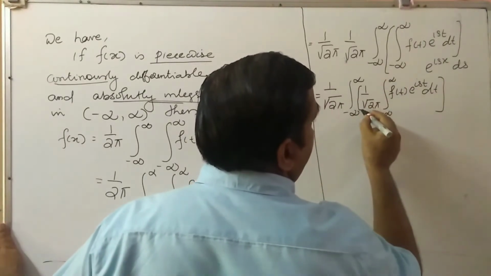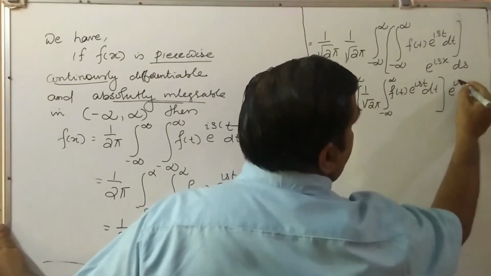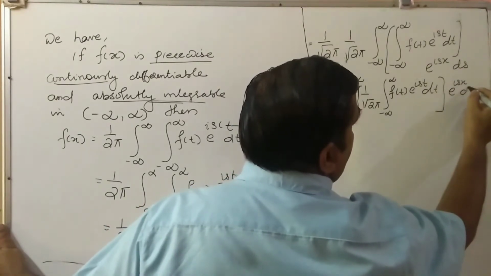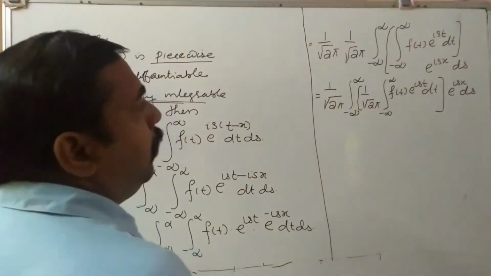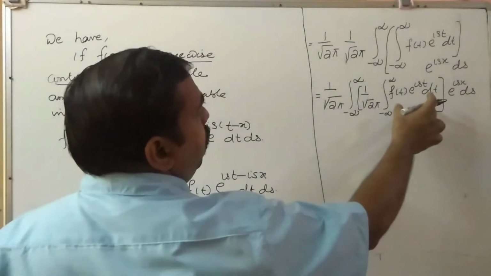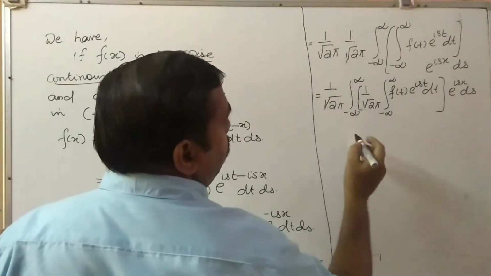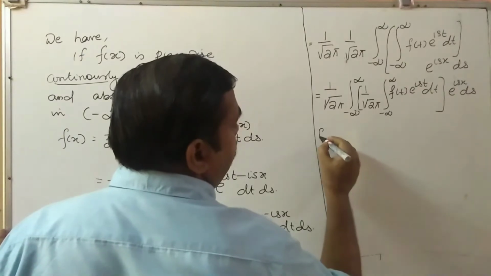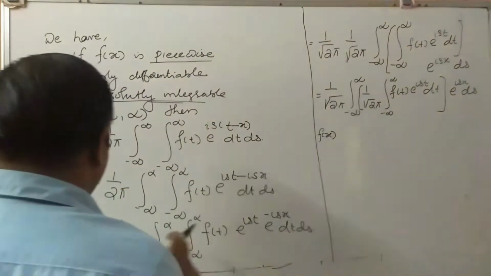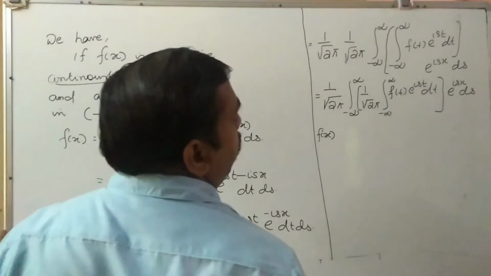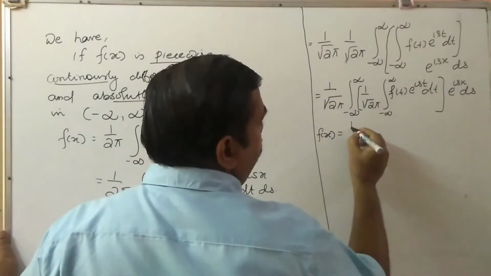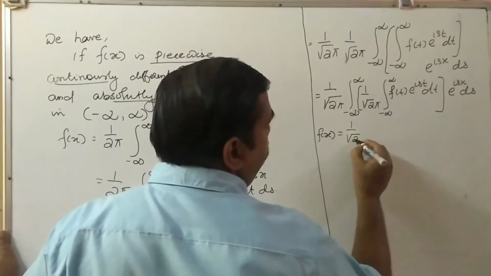So this is one set. The remaining is e raised to isx ds. Now we take this as equal to capital F of s. So that is equal to, this is f of x. So f of x is equal to 1 by root 2 pi.